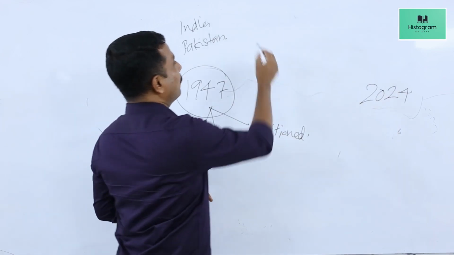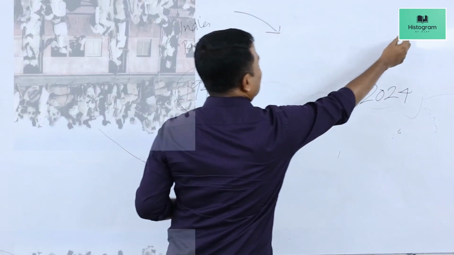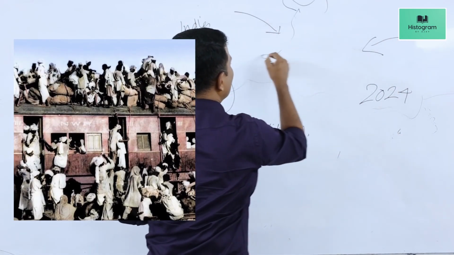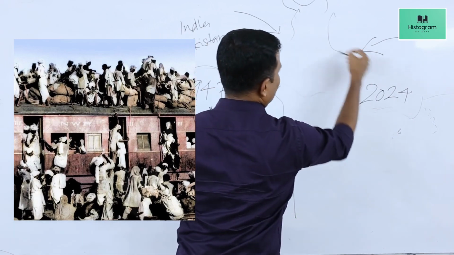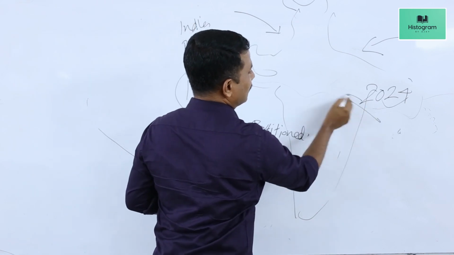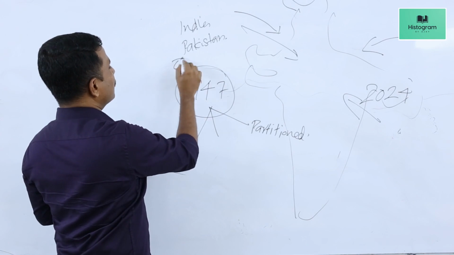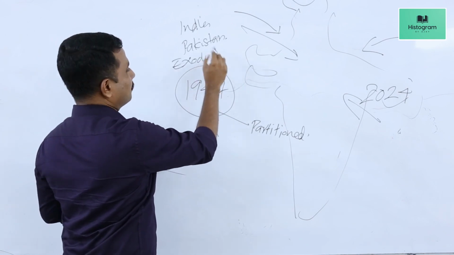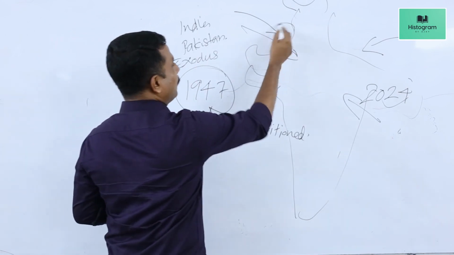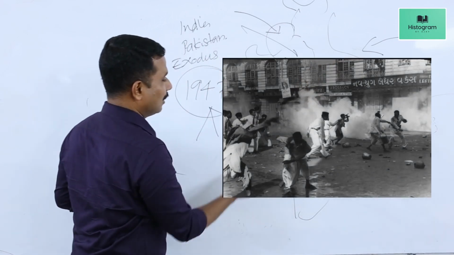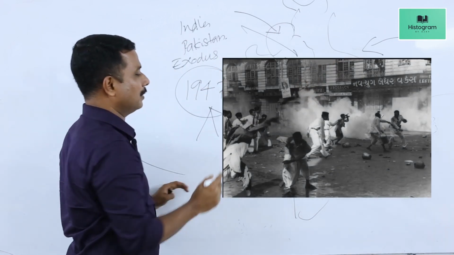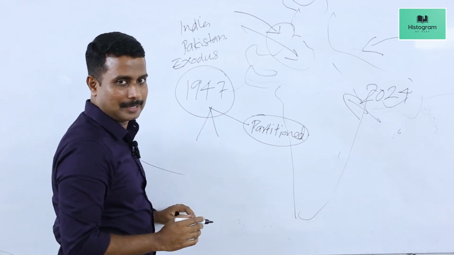So 8 million people had traveled to India from the newly created state of Pakistan, that is, from eastern Pakistan and western Pakistan. So there was a mass exodus of people to India. And there had been communal clashes in different parts of India. That was the first important development that took place soon after India's independence.